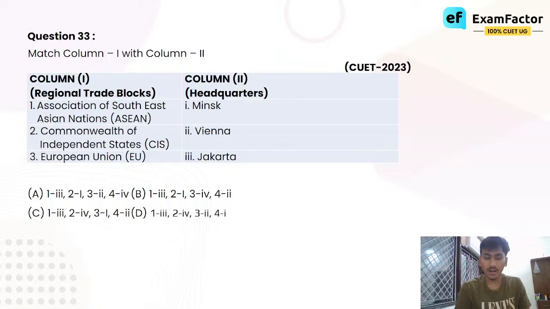Associations, you have regional trade blocks with headquarters. Trade blocks होते हैं कुछ. Some countries come together and they basically discuss the prospects of trade. कि मैं आपके कंट्री में एक प्रोडक्ट बेचूंगा and उसके रिटर्न में I expect you to sell these products. They come together for the economic benefit of their respective countries. They form groups.